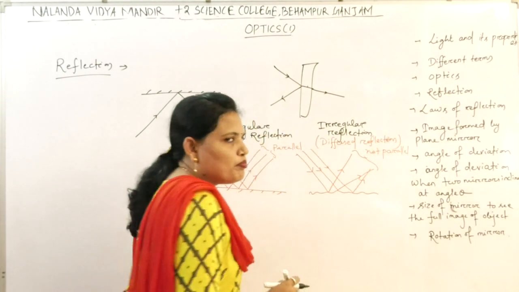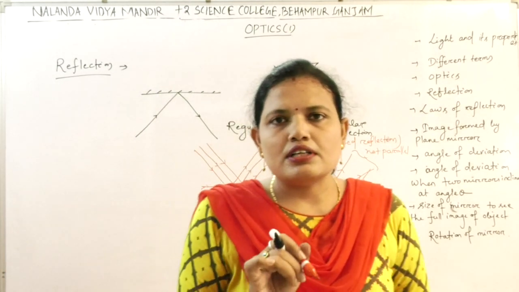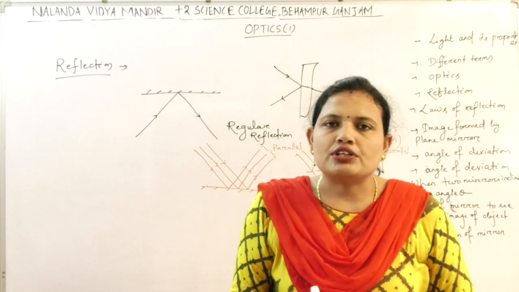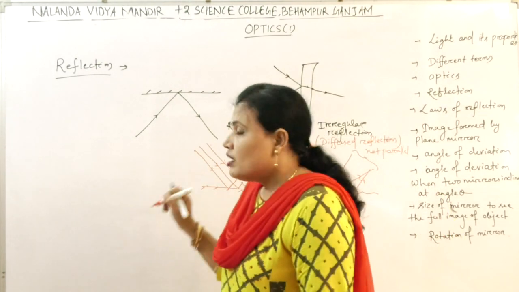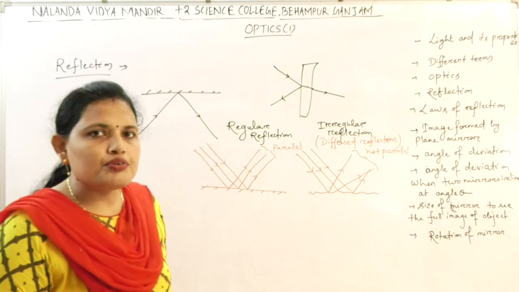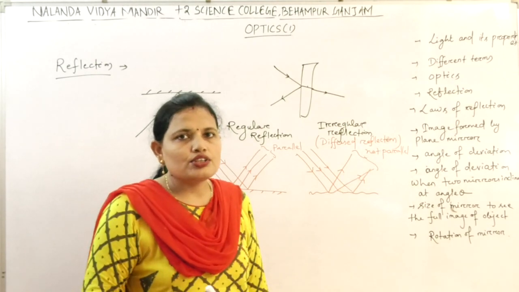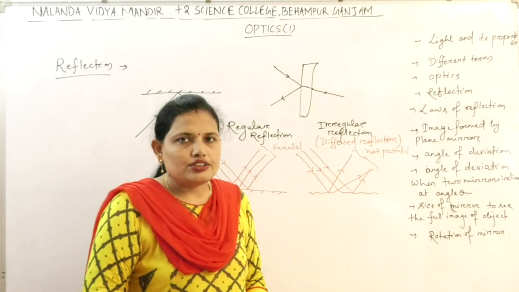Okay, so the reflection is of two types. One is regular reflection, another one is irregular reflection. In the regular reflection, the rays after reflection are parallel to each other, and in the irregular reflection, the rays after reflection are not parallel to each other.